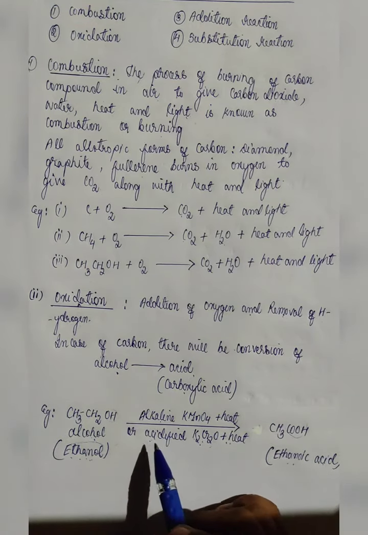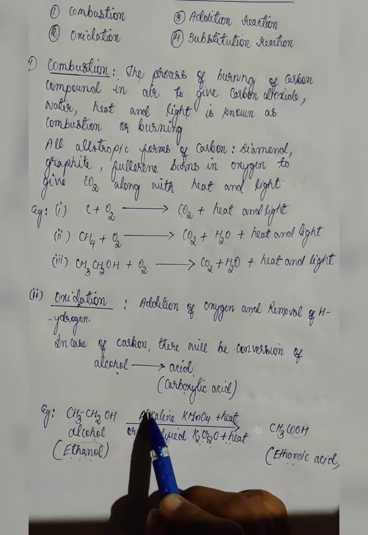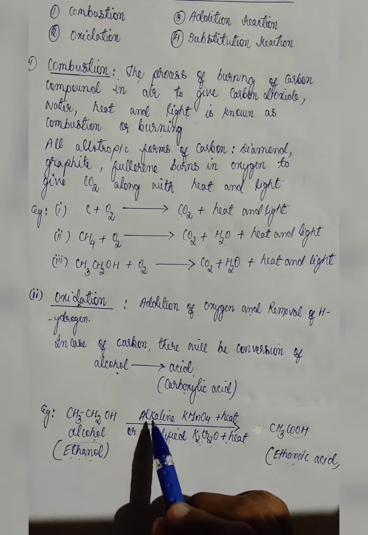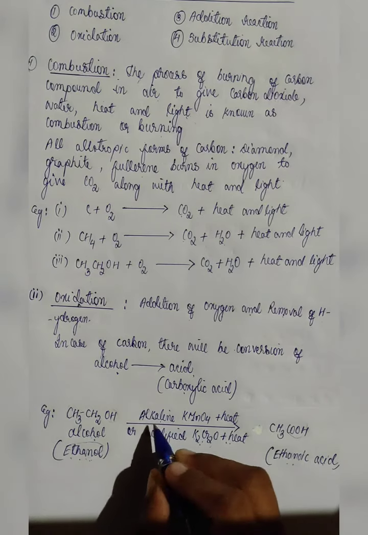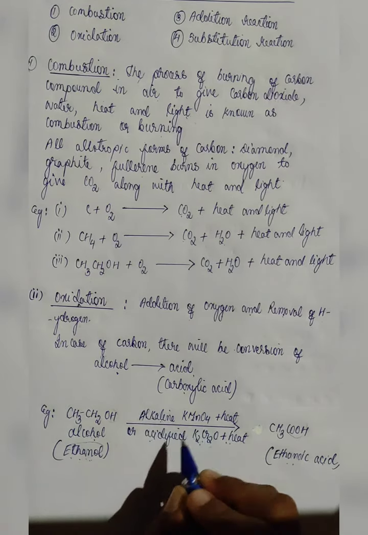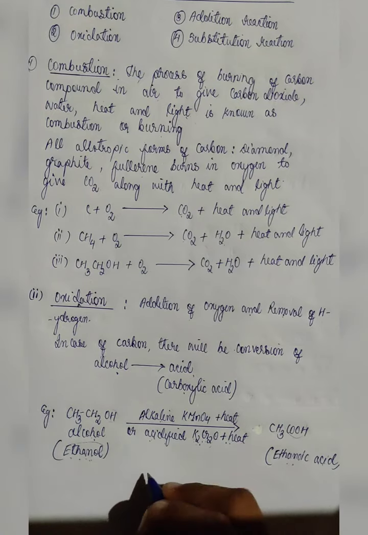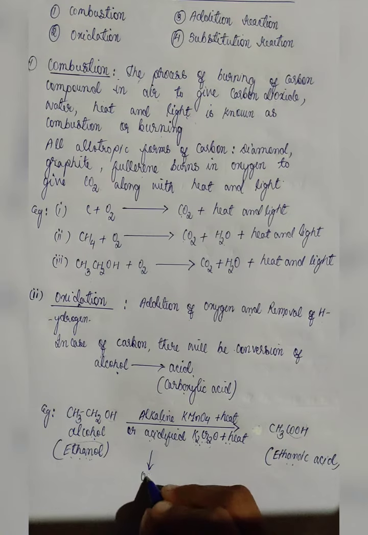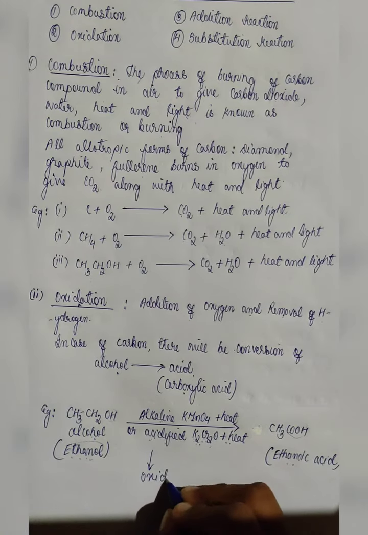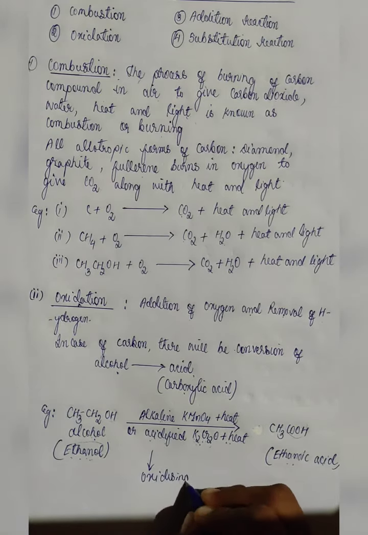Now, those compounds from where oxygen is released, that means those substances that are capable of adding oxygen to other substances, are known as oxidizing agents. That means alkaline KMnO4 and acidified K2Cr2O7 are known as oxidizing agents.